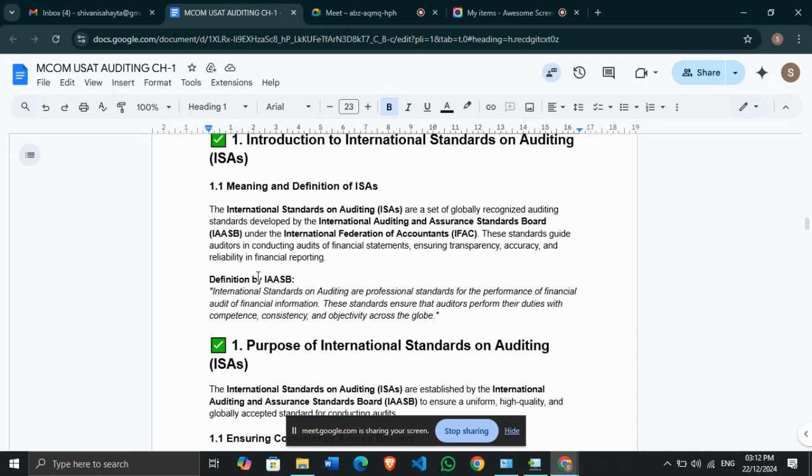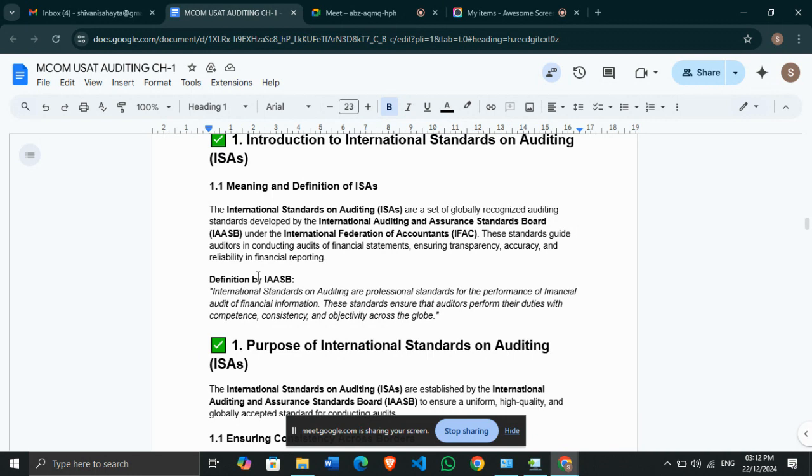Just like our Indian accounting standards, these standards ensure the transparency, the accuracy and the reliability of financial statements after auditing as per ISA. It ensures that the financial statements are accurate and transparent, and one can rely on the financial reports and on the audit reports of that particular organization.